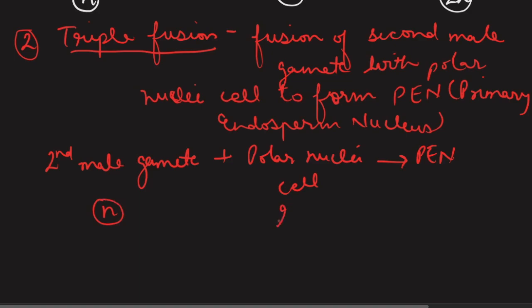The polar nuclei cell was diploid in nature, and if you do not remember it, you can go back to the megasporogenesis video. And PEN as a result will be triploid in nature. So here we have told about the 2 types of fusion, and we have told about the ploidy of each and every type of cell involved. This is how this topic should be attempted, and in this way we do not lose any kind of information that may be very crucial.